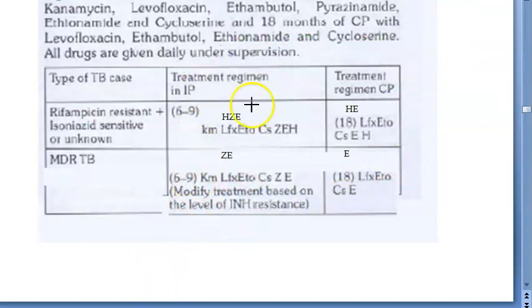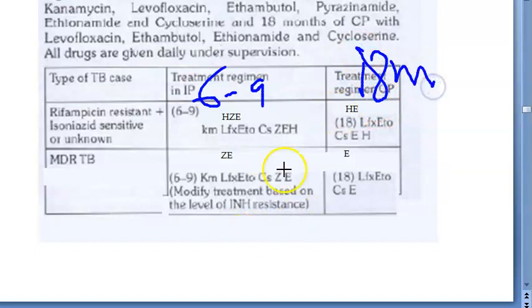And what is the regimen? Here you have to give 6 to 9 months of intensive phase, and 18 months of continuous phase. This is quite huge, right? 1.5 years of treatment almost.